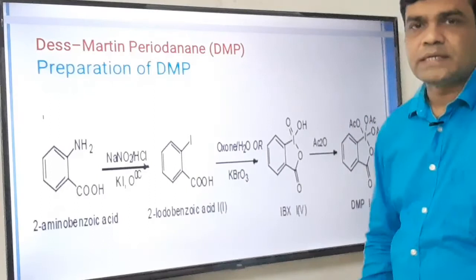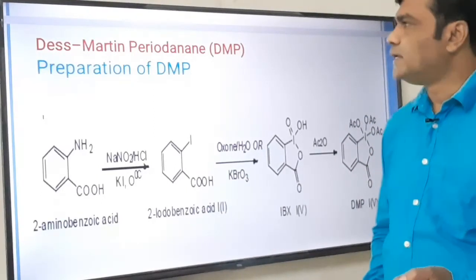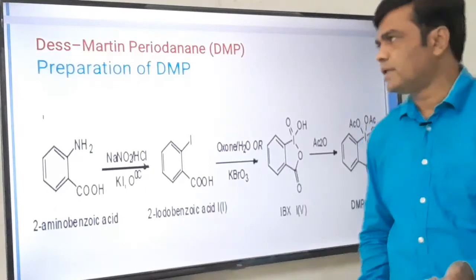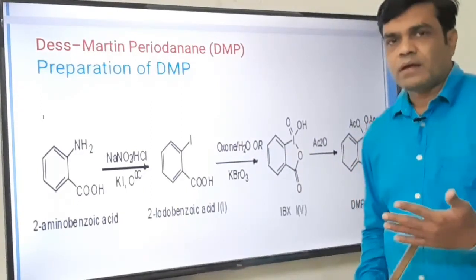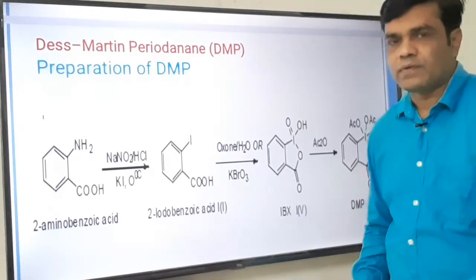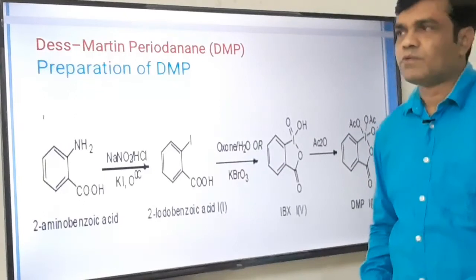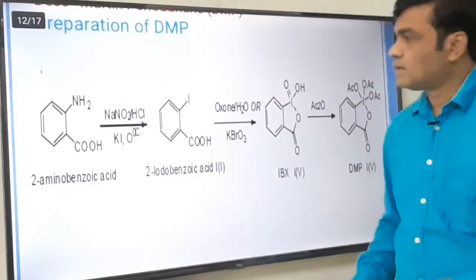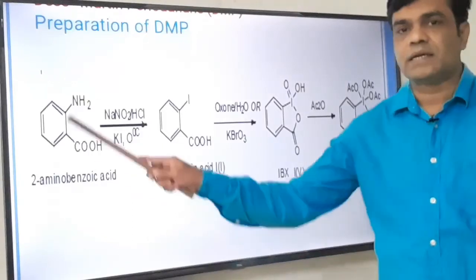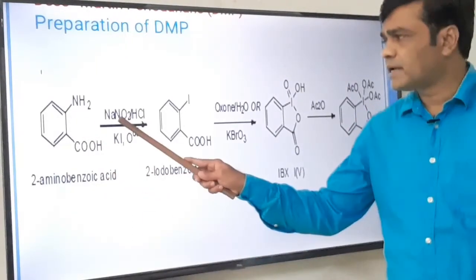The next reagent is Des-Martin periodinane, DMP, Des-Martin periodinane reagent. Actually, it is the modified version of IBX, which has more sensitive applications over the IBX. Its method of preparation is again from anthranilic acid, that is 2-amino-benzoic acid. This is the Sandmeyer reaction.